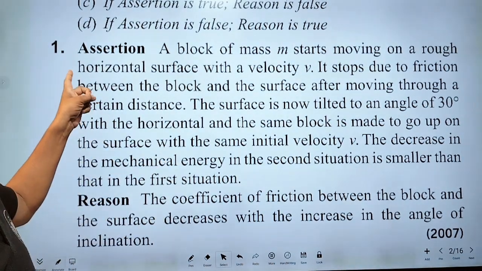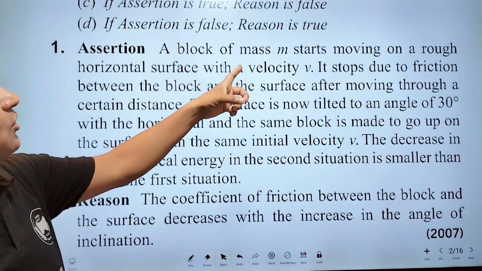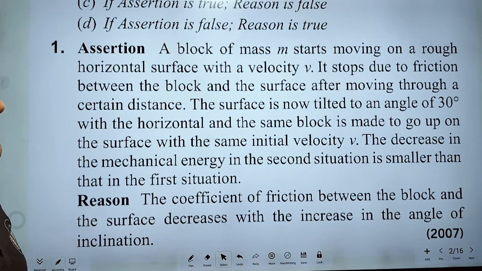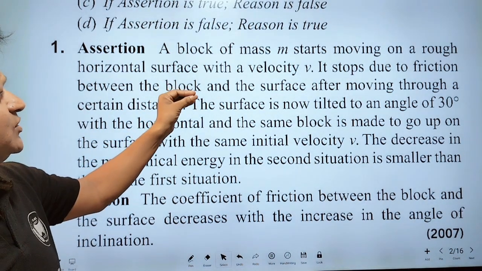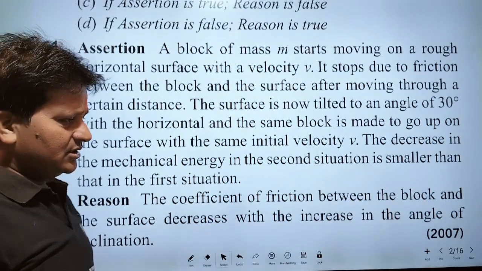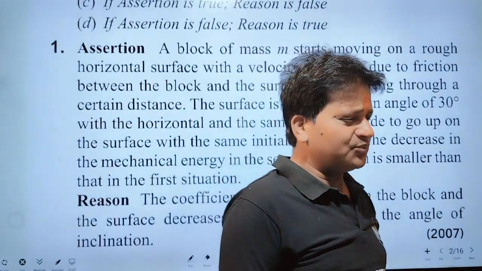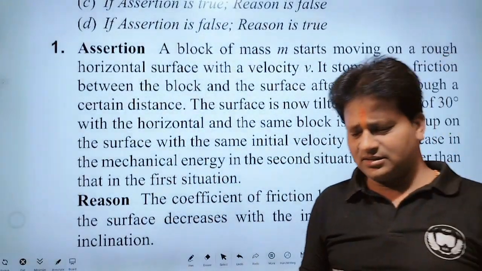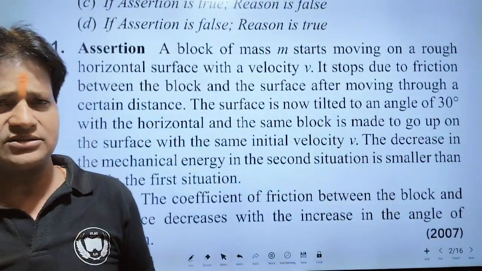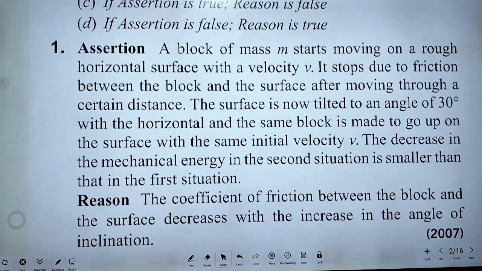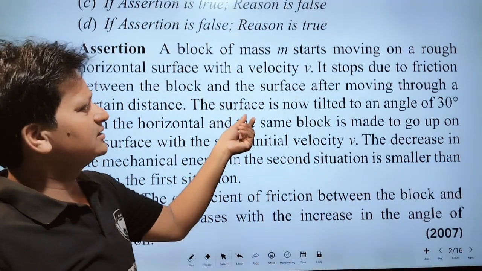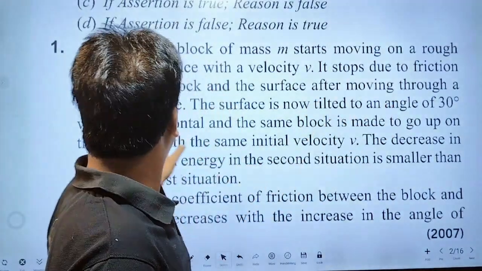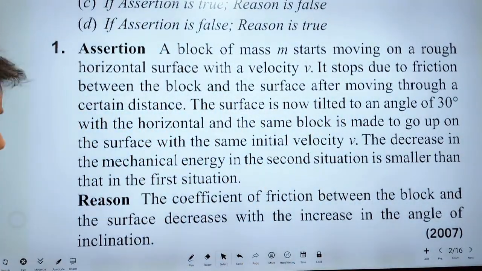Here, a block of mass m starts moving on a rough horizontal surface with velocity v. The surface is rough, therefore a friction force will act in the opposite direction of velocity. It stops due to friction between the block and the surface after moving through a certain distance.